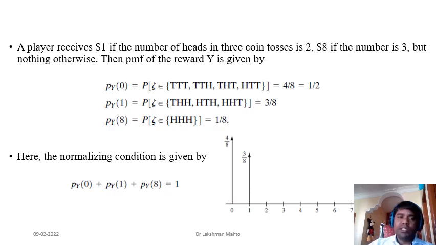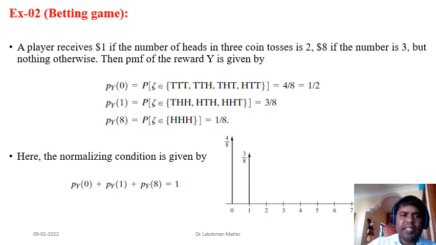Another example, same example, a betting example I have taken here. A player receives $1 if the number of heads in 3 tosses is 2, and that player will receive a reward of $8 if the number of heads is 3.